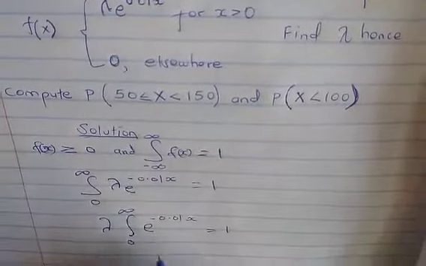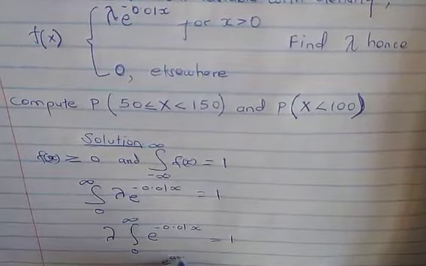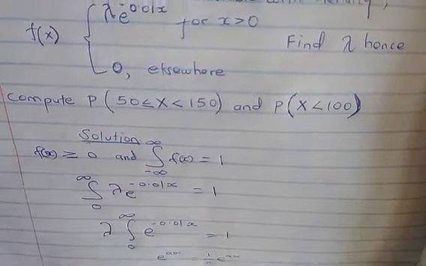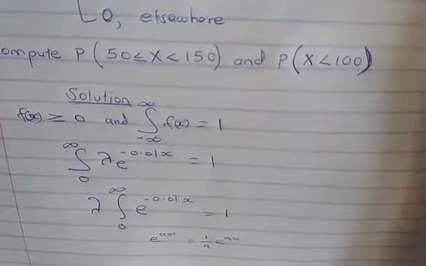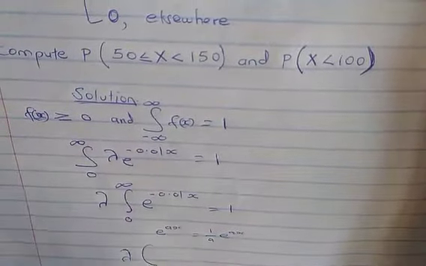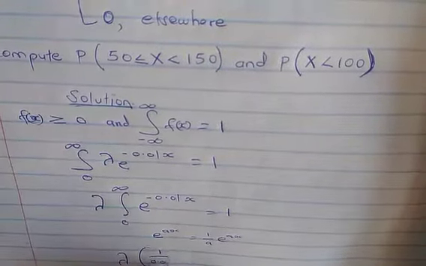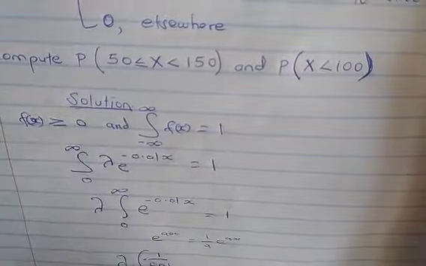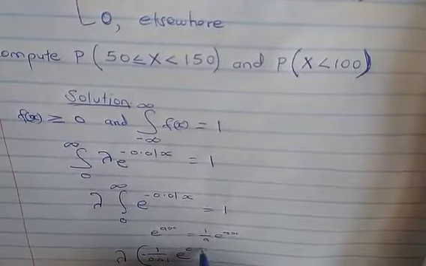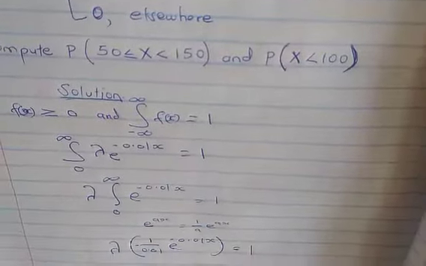Now we do the integration. We know very well that the integral of exponential ax is 1 over a times exponential ax. Therefore, our integration will be lambda, in brackets, 1 over negative 0.01 because of the negative up there, exponential of negative 0.01x, equals 1.